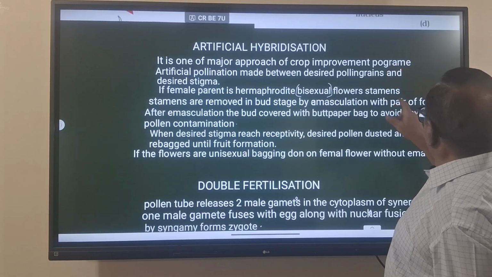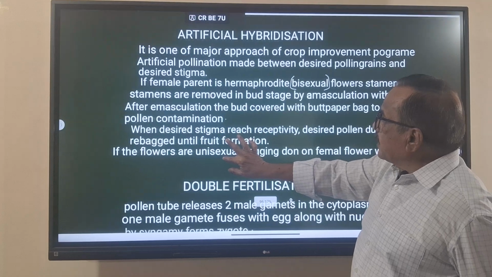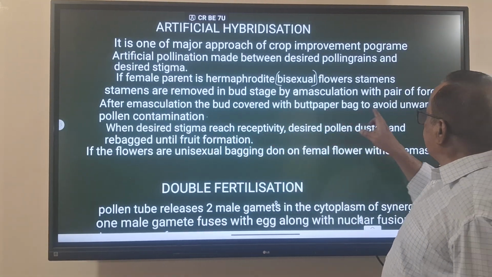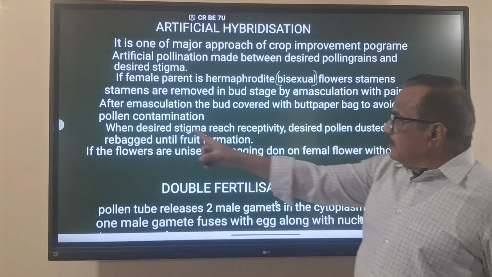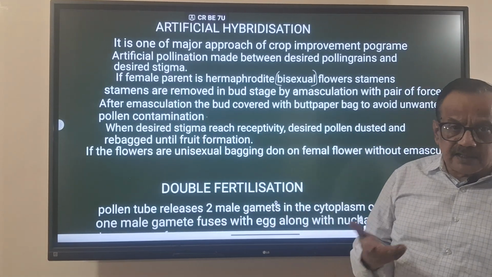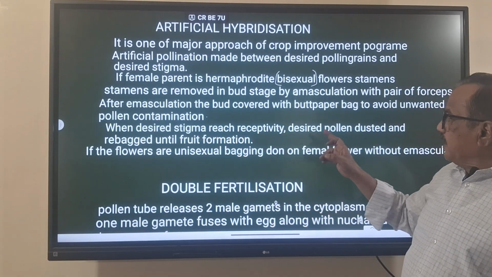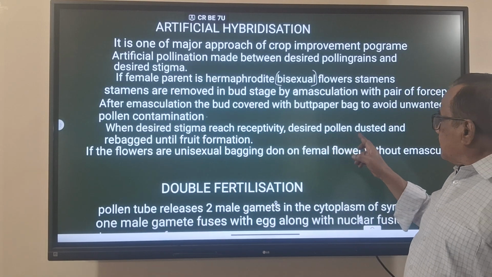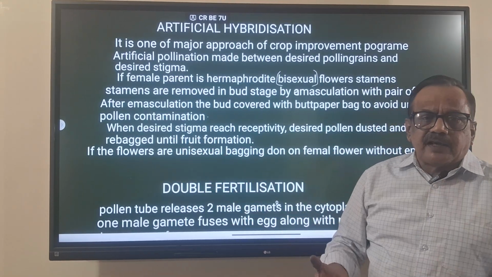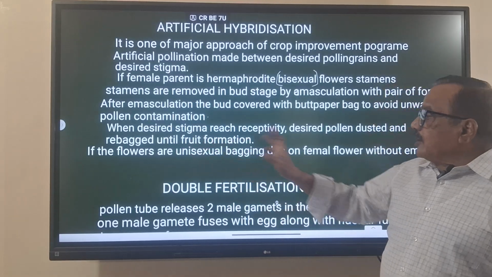The bud is covered with a butter paper bag to avoid unwanted pollen contamination. I already discussed this. When the desired stigma reaches receptivity, the desired pollen is dusted and it is rebagged, to avoid contamination, until fruit formation.